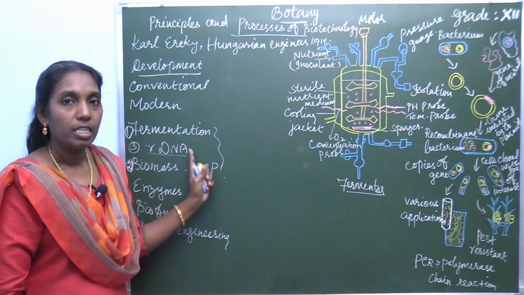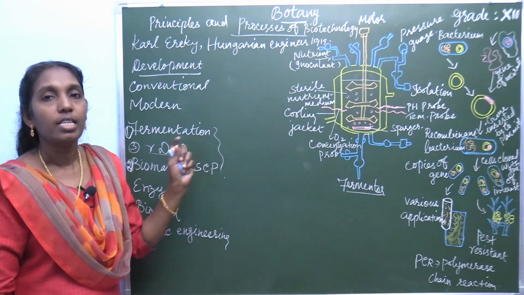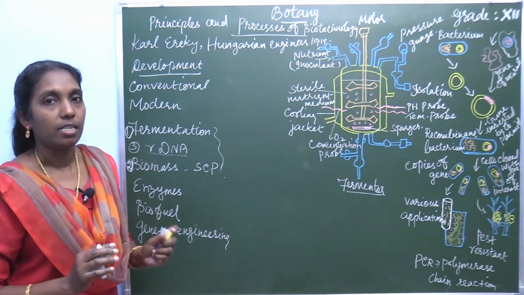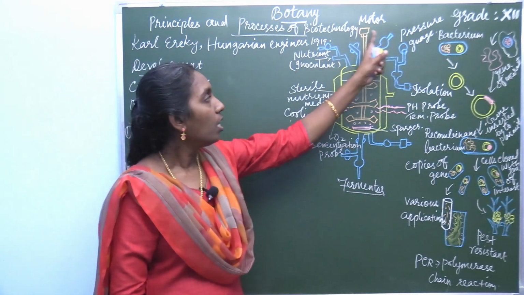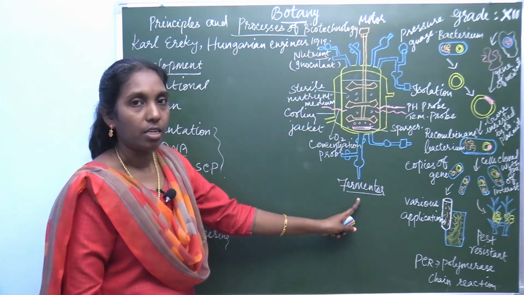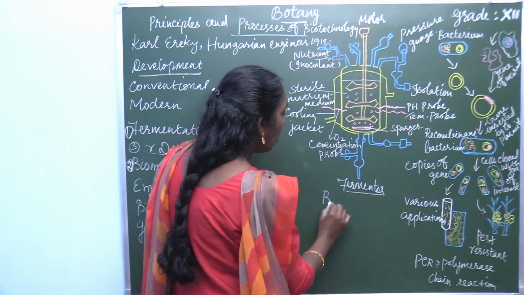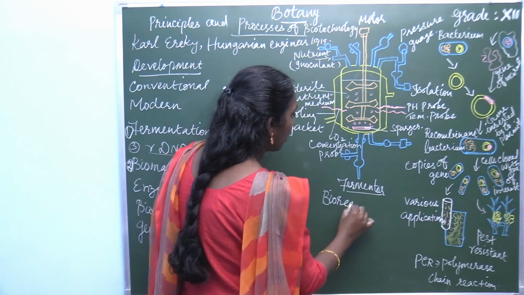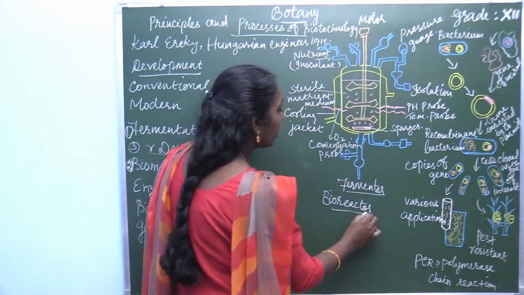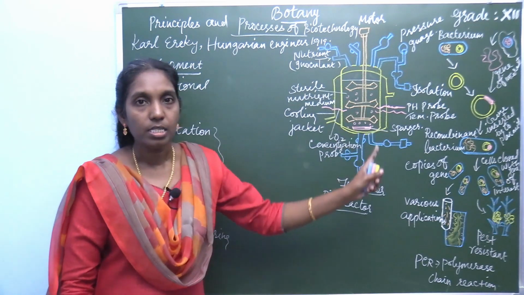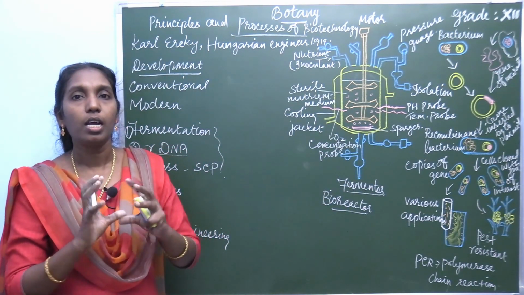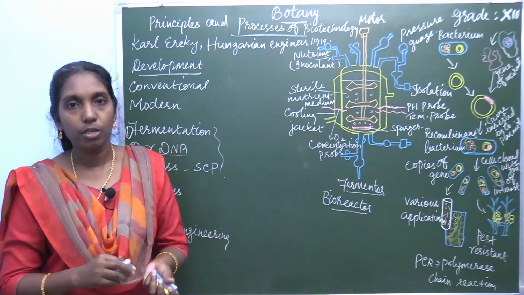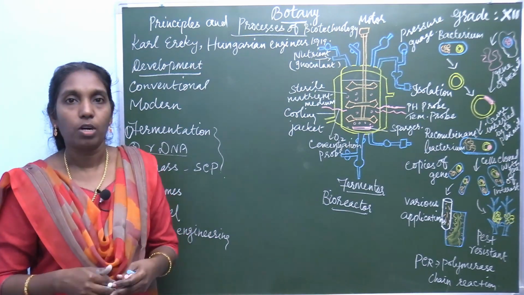In the absence of oxygen, this process takes place. For the fermentation process, a fermenter or bioreactor is used. Look at this picture. This is a fermenter, also called a bioreactor. What's the use of this? This bioreactor is used for turning microbes into products.